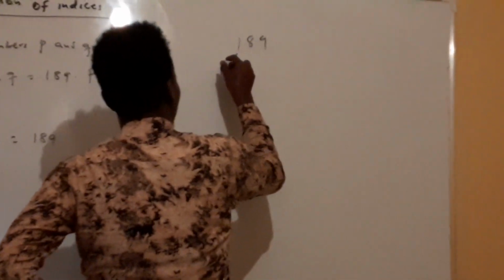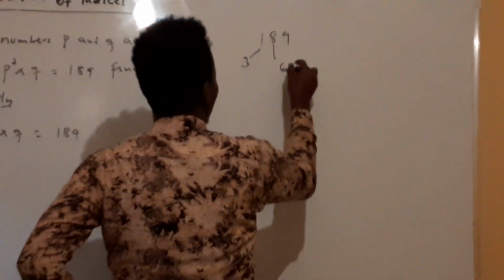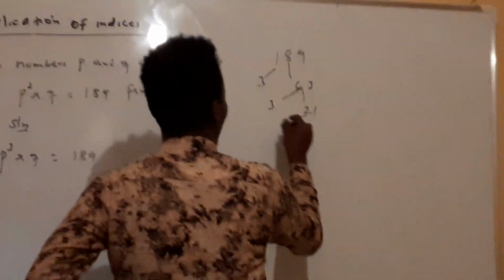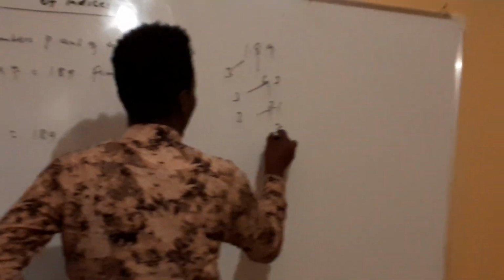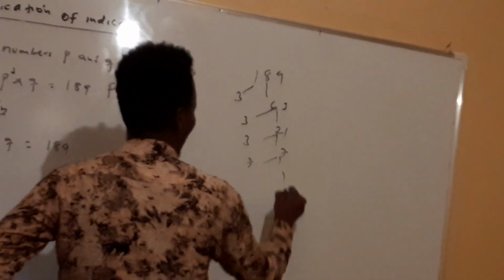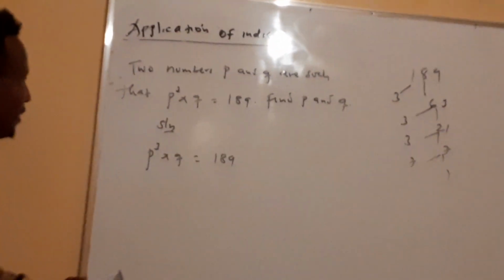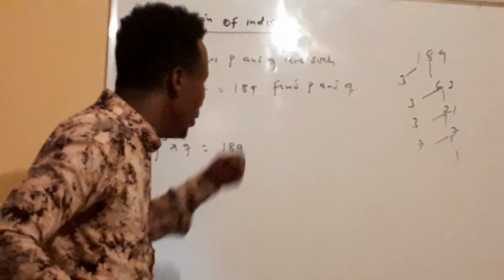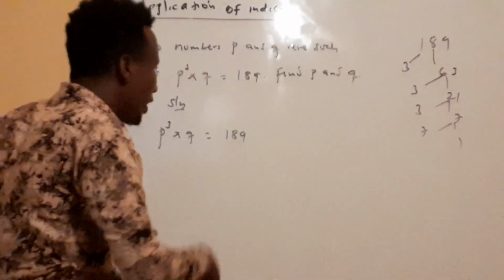We have 189 divided by 3, it's going to be 63. Then divided by 3, it is 21. Divided by 3 is what? 7. Then divided by 7 is what? 1. Can you see now? These 3 numbers are helping you, because the moment you raise them to a power, they will give you what? 3 power 3. So they're going to help you.